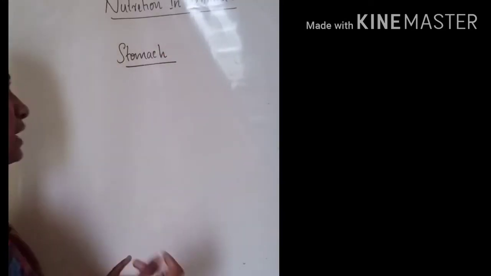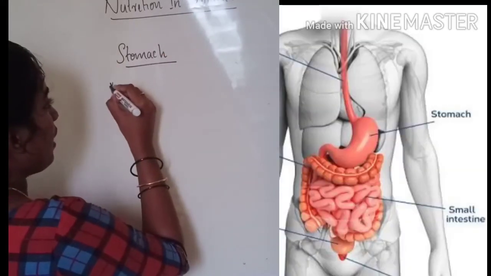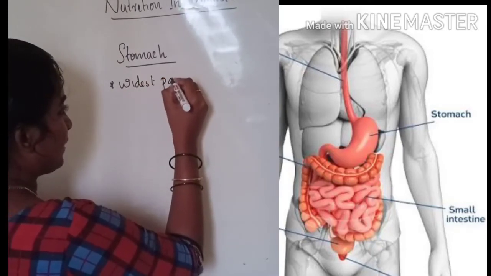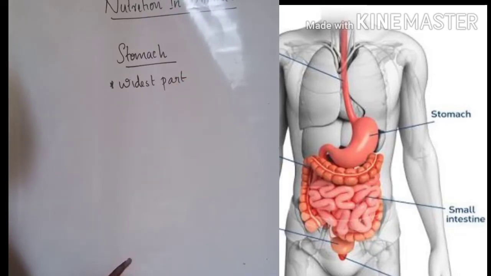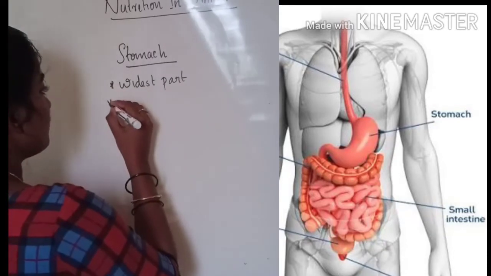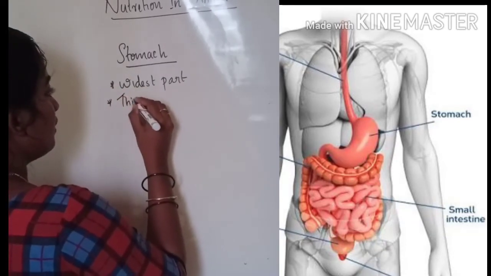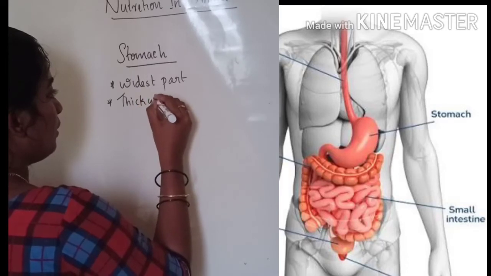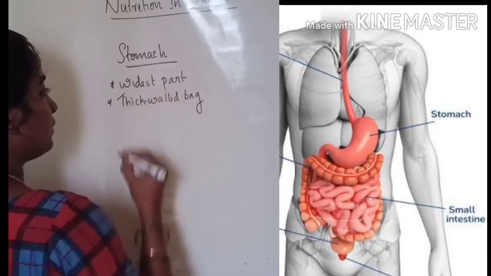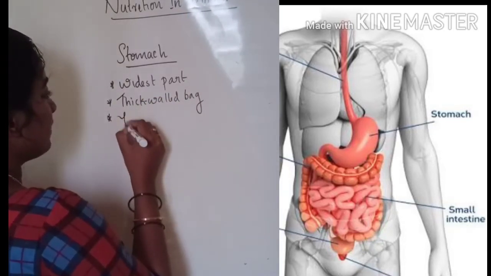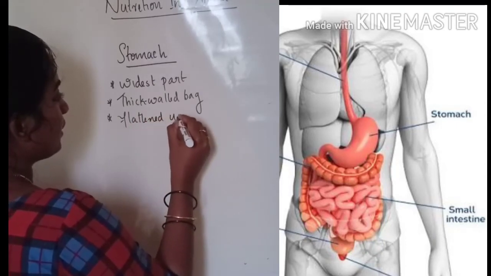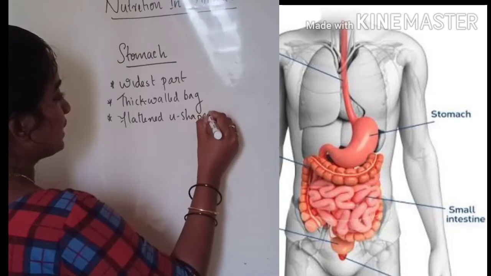Stomach, when we talk about the stomach, it is the widest part of the alimentary canal. Okay, so the stomach is the widest part of the alimentary canal, and the stomach is a thick walled bag. It is a flattened U-shaped structure.